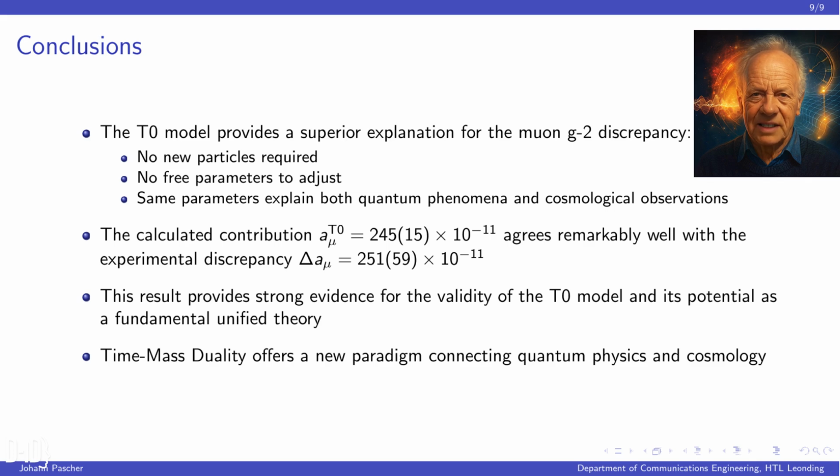In conclusion, the T0 model provides a superior explanation for the Muon g-2 discrepancy. It requires no new particles, no free parameters for adjustment, and the same parameters explain both quantum phenomena and cosmological observations. The calculated contribution agrees remarkably well with the experimental discrepancy. This result provides strong evidence for the validity of the T0 model and its potential as a fundamental unified theory. The time-mass duality offers a new paradigm connecting quantum physics and cosmology.